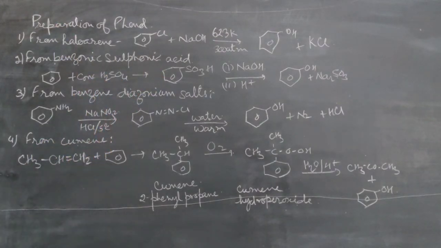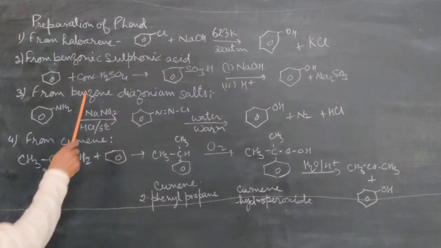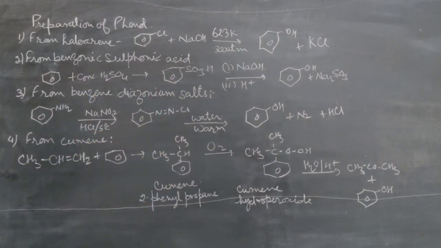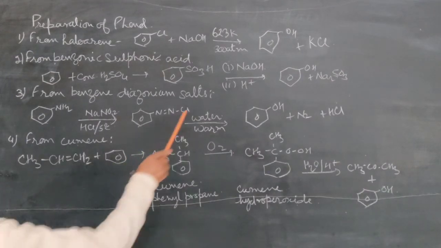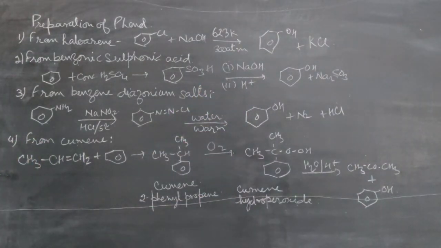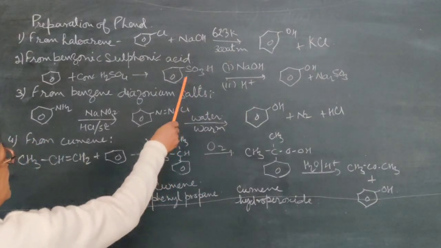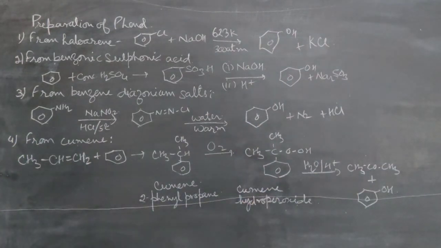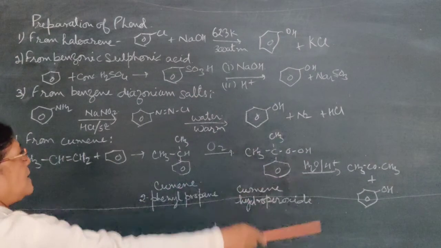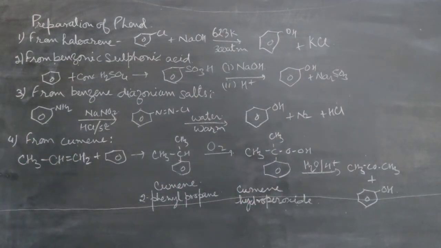When benzene is reacted with concentrated sulfuric acid, benzene sulfonic acid is formed. Now this benzene sulfonic acid, when treated with sodium hydroxide, forms sodium benzene sulfonate, a sodium salt of sulfonic acid, which on hydrolysis will give phenol.